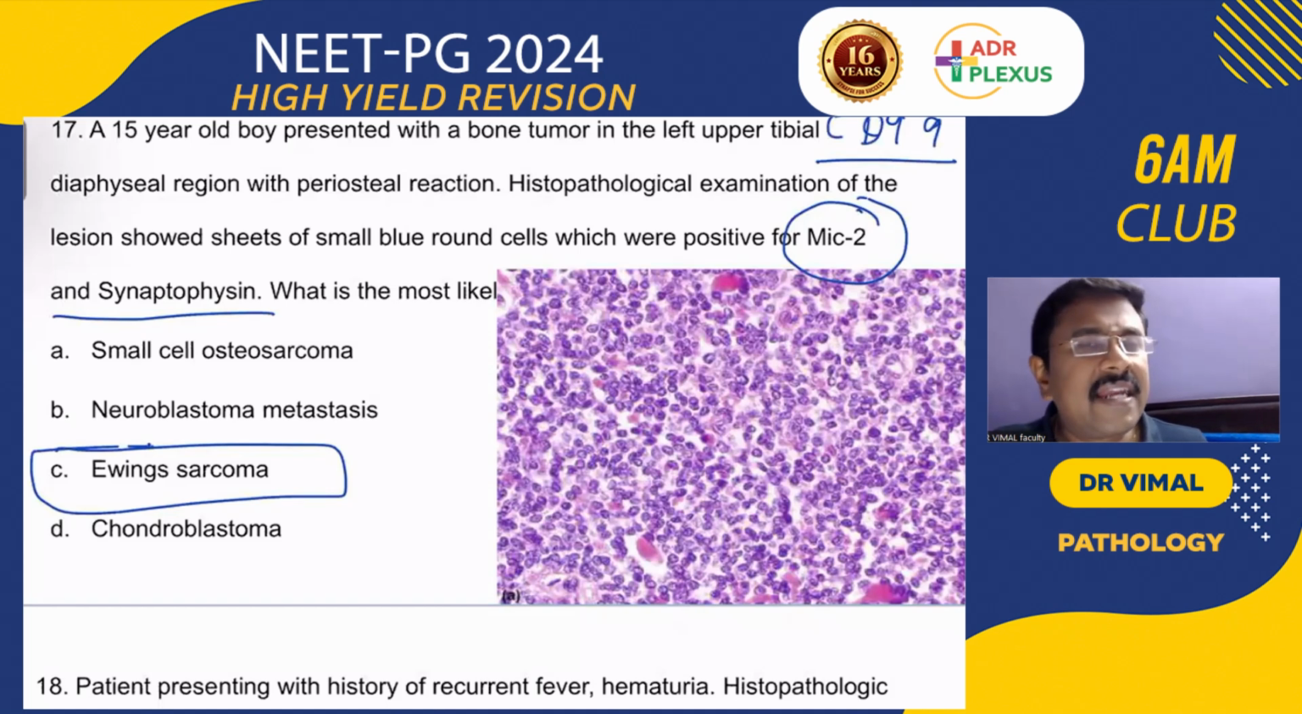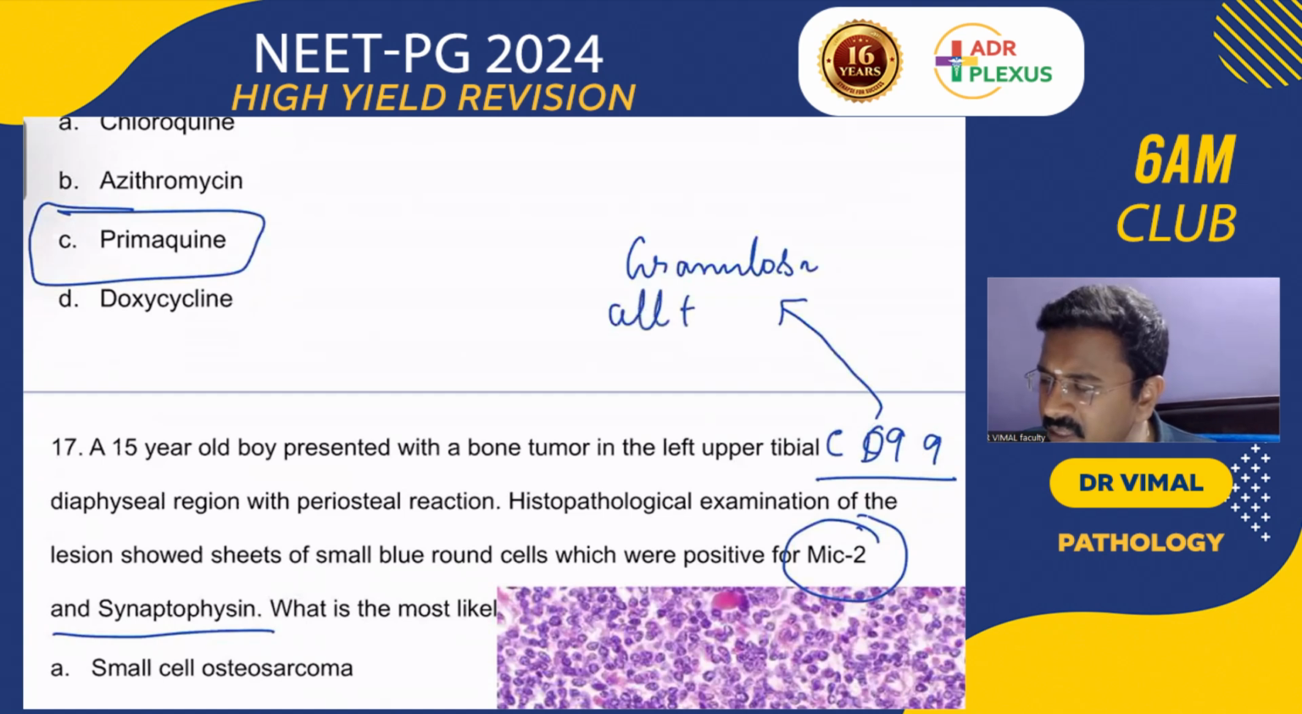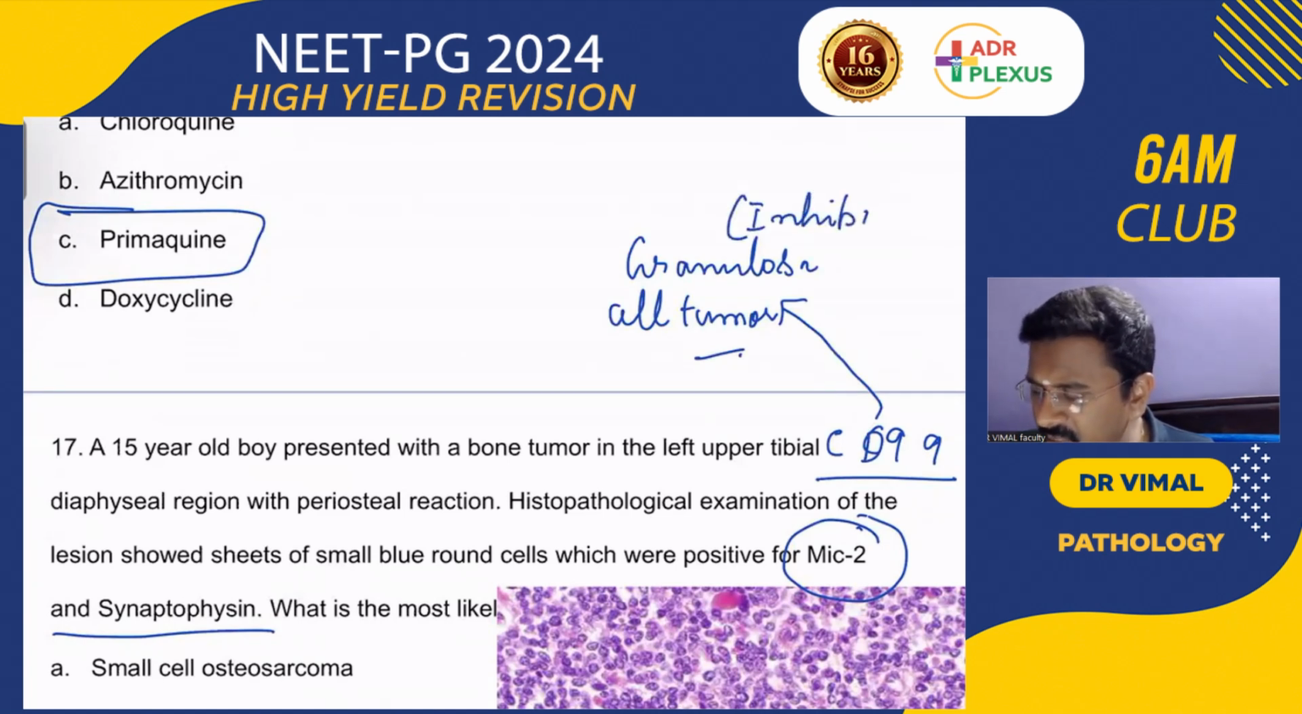Where else will CD99 be positive? CD99 will also be positive in granulosa cell tumor of the ovary. Yes, very good. CD99 in granulosa cell tumor, even inhibin will be positive. Remember that inhibin will be positive.